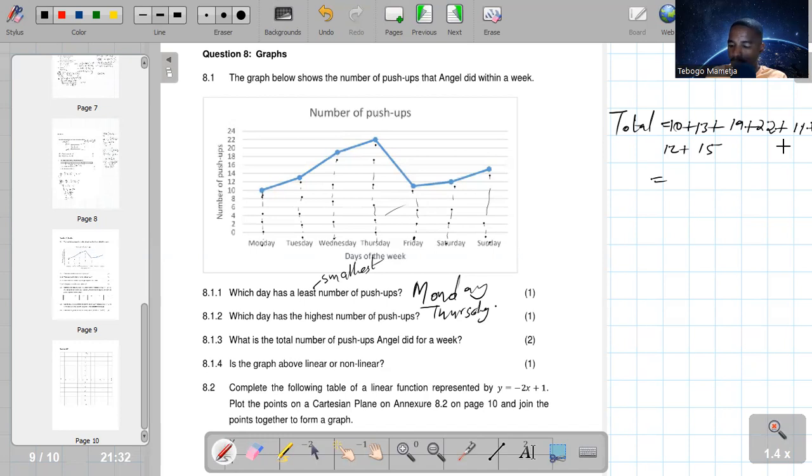So we count 1, 2, 3, 4, 5, 6, 7 for 7 days. So that is 102. It's 102 push-ups in total. Okay.